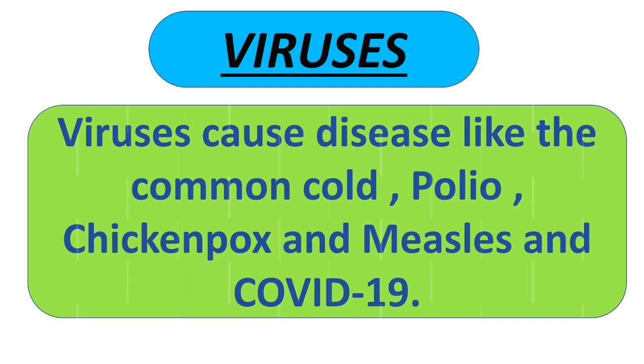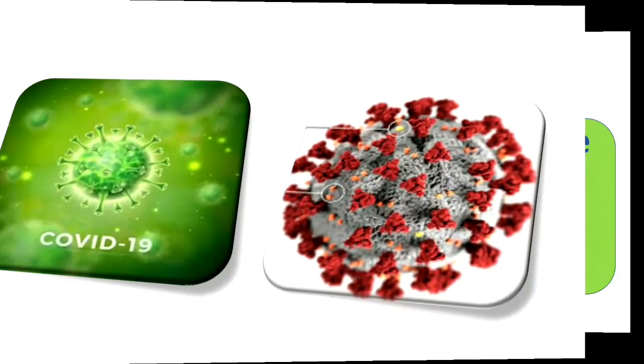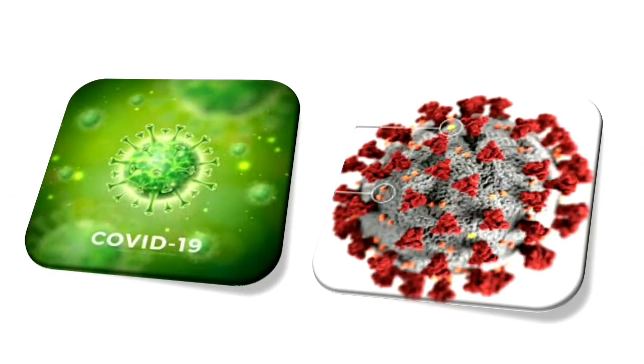And what is the prevention? Yes, social distancing, using a mask on your nose and mouth and washing hands with soap and water regularly. And one more thing, stay home if there is no urgent work. Now see, this is a picture of a coronavirus.